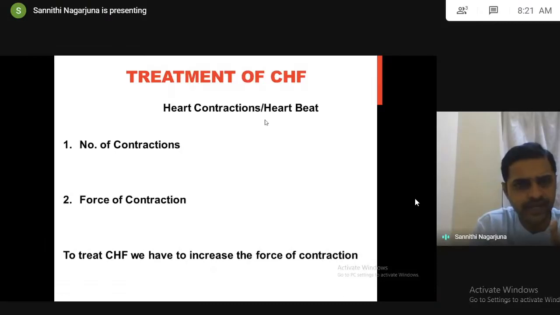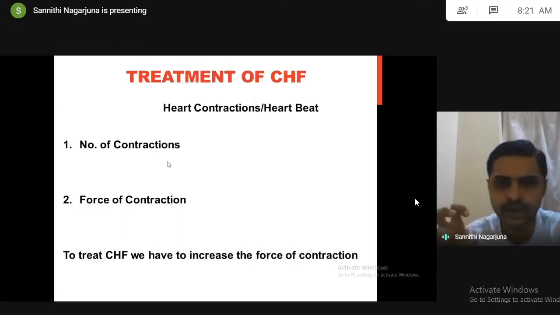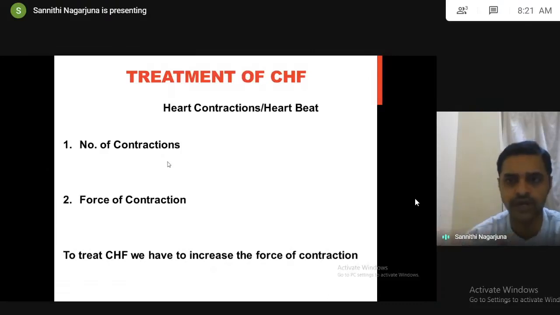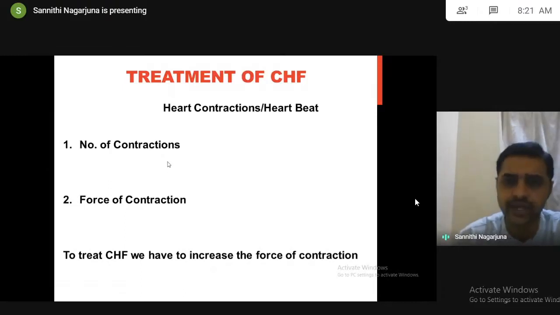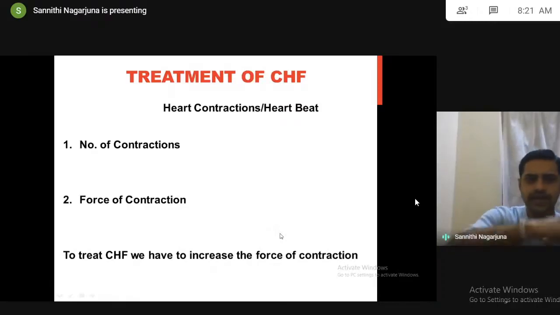How many times the heart is beating is called the number. With how much force the heart is beating is called the force of contraction. Make a note. Both are very different. How many times the heart is contracting is called the number of contractions. With how much force the heart is beating is called the force of contraction. So to treat congestive heart failure, we have to increase the force of contraction. The heart is not able to pump sufficient blood, so there is a problem in the force of contraction.